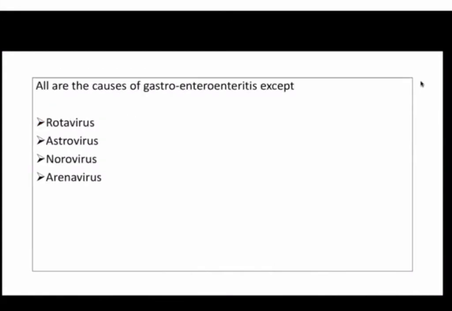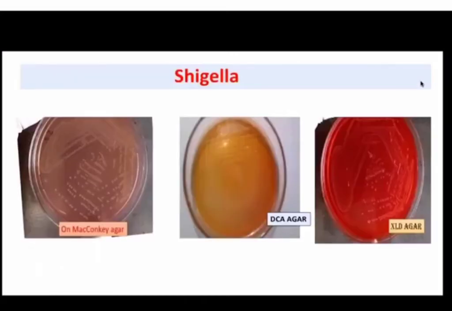All are causes of gastroenteritis except, very simple, arenavirus. Arenaviruses are generally associated with hemorrhagic fever, and these are rodent-borne viruses. The rest, rotavirus, astrovirus, norovirus, are responsible for gastroenteritis.